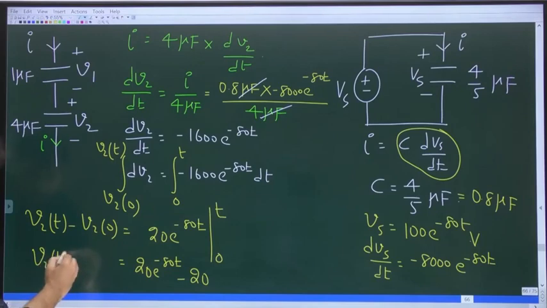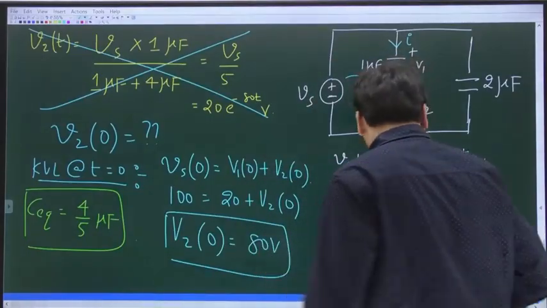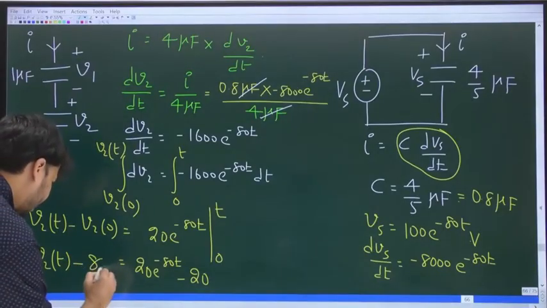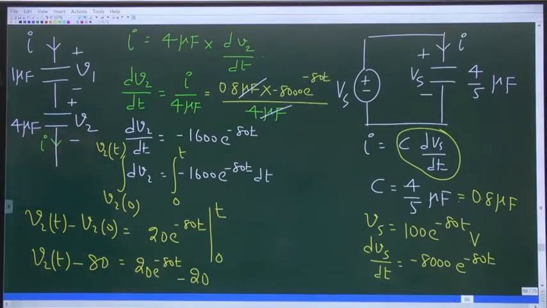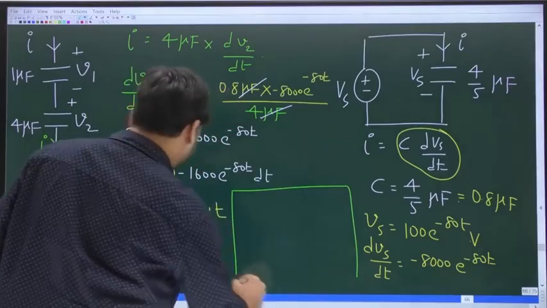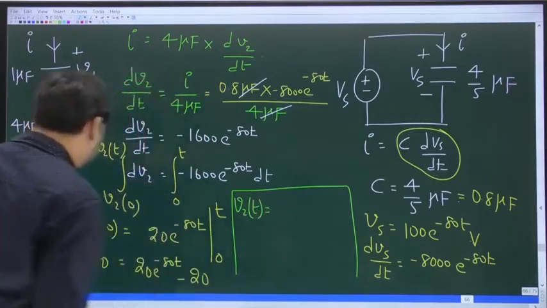Left hand side is V2 of t minus V2 of 0. Now previously did we not find V2 of 0? V2 of 0 is 80. So here you write down 80. That's all. We are done. Now this minus 80 will go to the other side. Minus 80 on the other side becomes plus 80, and 80 minus 20 is 60.